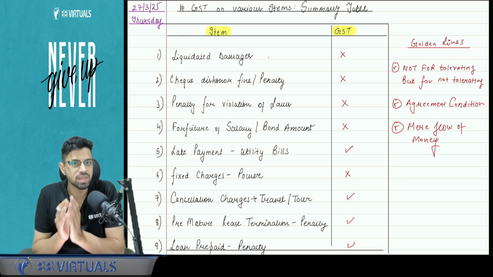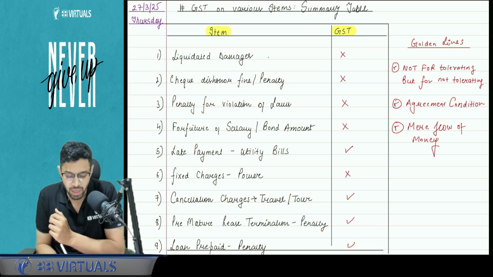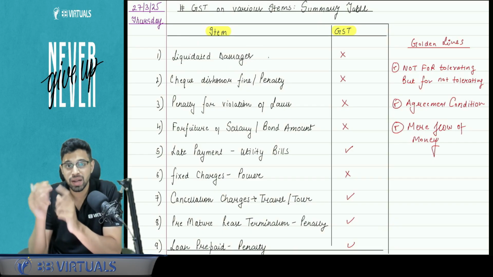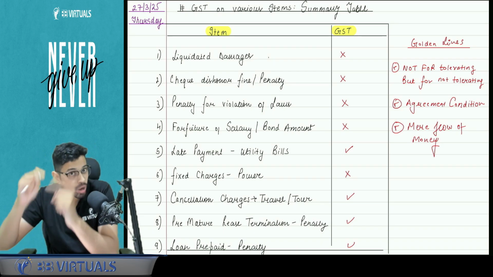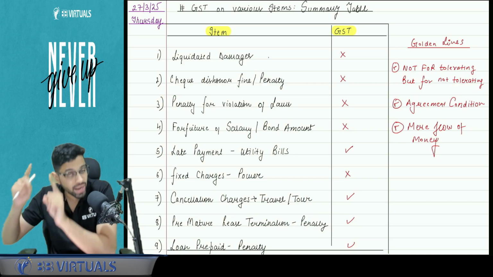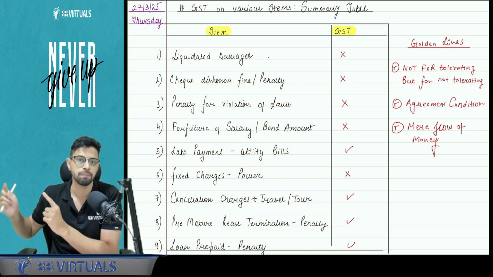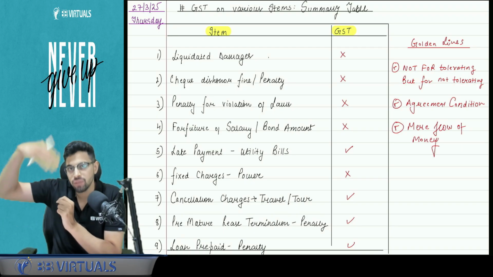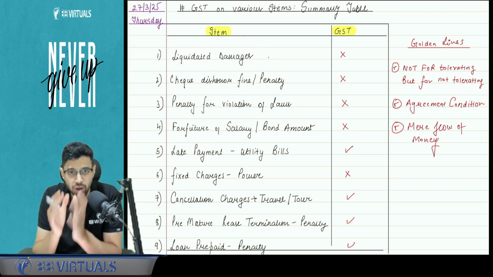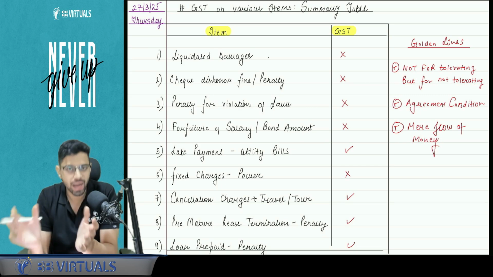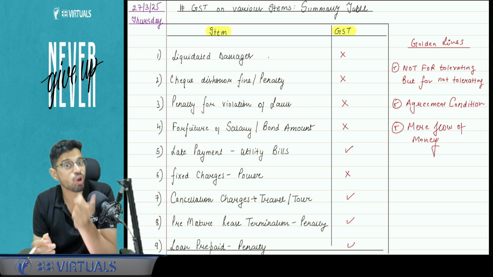Whatever the liquidated damages clause existed, that was not to tolerate. Basically the question comes that liquidated damages means the other party, did it tolerate something? Did it tolerate the breach? Because if you say yes, then tolerating something becomes a part of supply of services under paragraph number 5E. So whatever these items are, these are linked with respect to paragraph number 5B. So liquidated damages, does it mean someone is tolerating the breach? Answer is no. So the golden line, as I was saying, is that this is not for tolerating something, but this is for not tolerating.